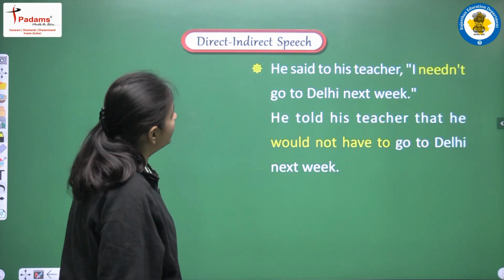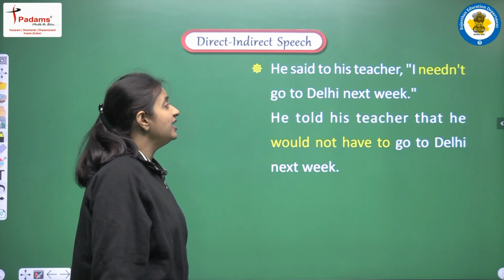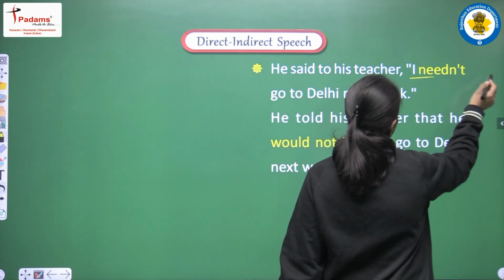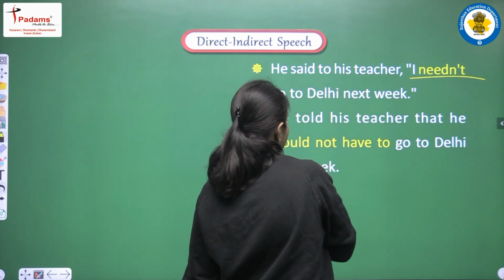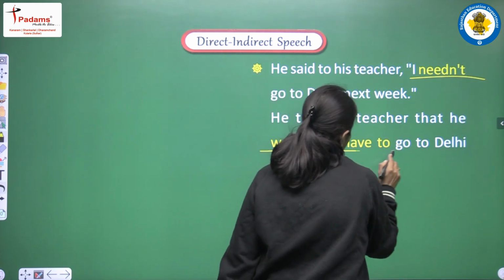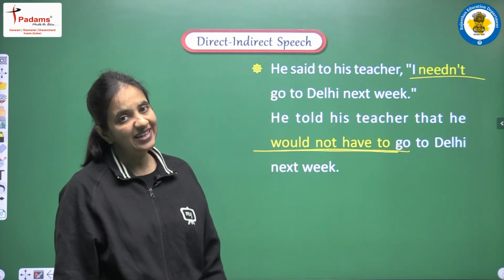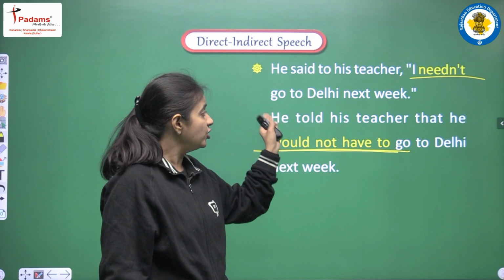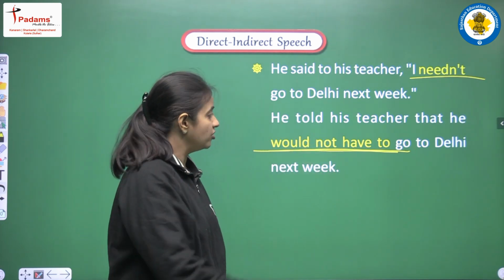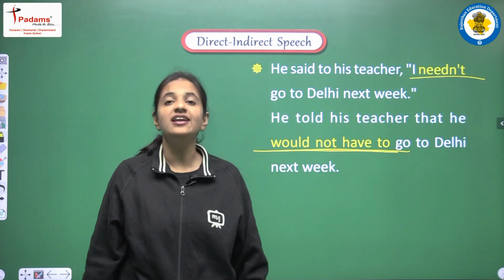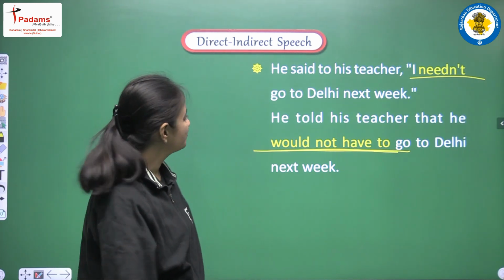Next example, he said to his teacher, I needn't go to Delhi next week. So in this sentence we are having need not. So let's see the changes that we are doing here. We are replacing needn't with would not have to, and the complete sentence will be, he told his teacher that he would not have to go to Delhi next week.